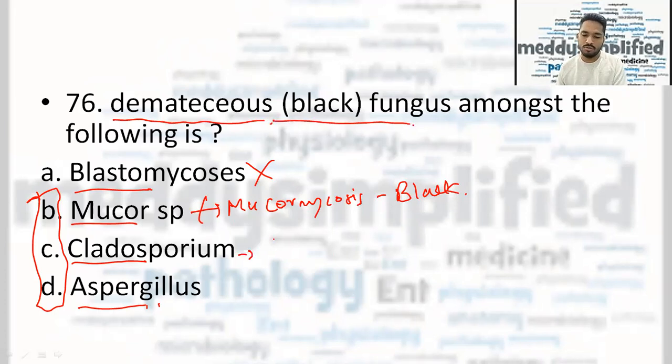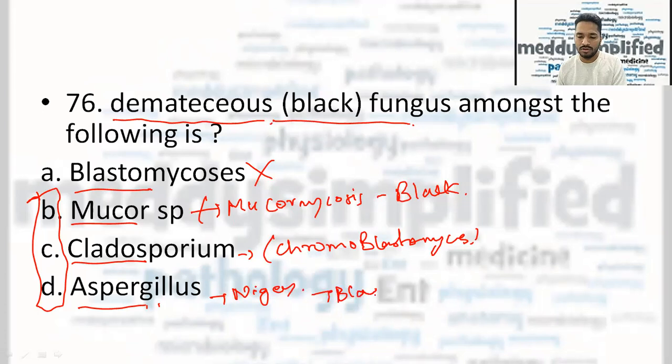Cladosporium is a chromoblastomycosis. And Aspergillus niger gives a black appearance, if I'm not wrong. So these were the reasons where one of the 3 options were marked. Here the correct answer should be Cladosporium, that is chromoblastomycosis.